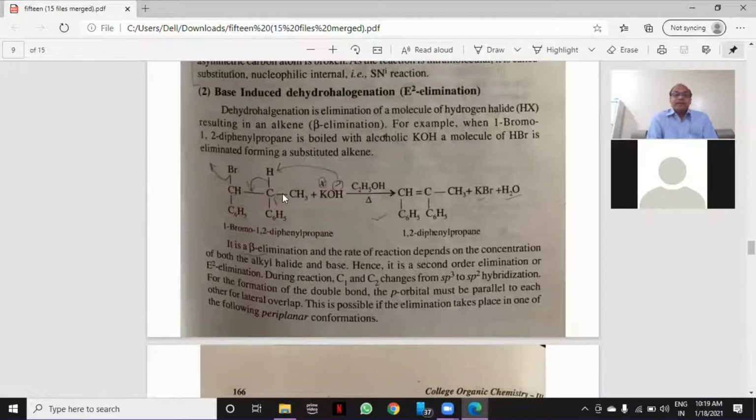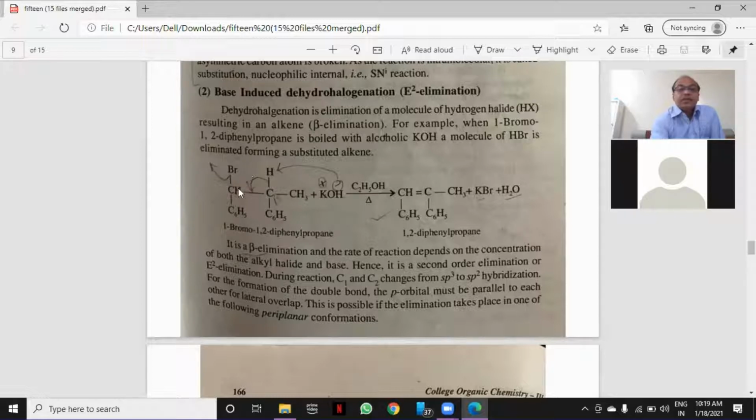alkene. Okay. Now, 1-bromo 1,2-diphenyl propane is treated with KOH, what happens if you see the reaction? This OH minus will abstract this proton. When this proton is abstracted, what will happen? OH and H will be formed as H2O.